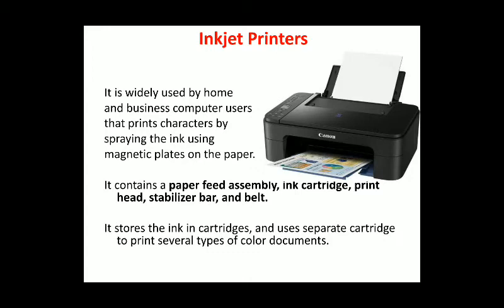It stores the ink in a cartridge and uses separate cartridges to print several types of colour documents. If you want to print a black and white page, you use a black and white cartridge, and if you want to print a colour page, you use a colour cartridge. So both cartridges are available in the inkjet printer.